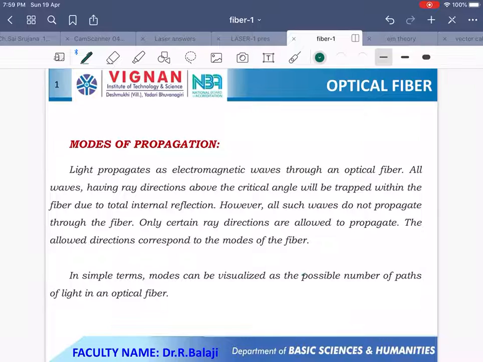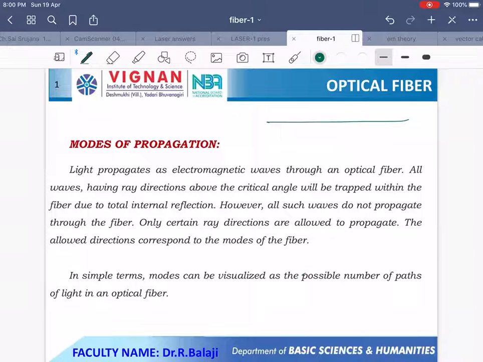Now, through this optical fiber, the light propagates as an electromagnetic wave. All waves having ray directions above the critical angle will be trapped within the fiber due to the total internal reflection phenomena. However, all such waves do not propagate through the fiber. Only certain ray directions are allowed to propagate. The allowed directions correspond to modes of the fiber. In simple terms, modes can be defined as the possible number of paths of light in an optical fiber.